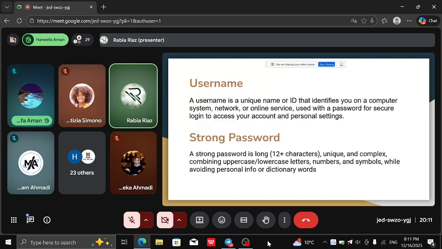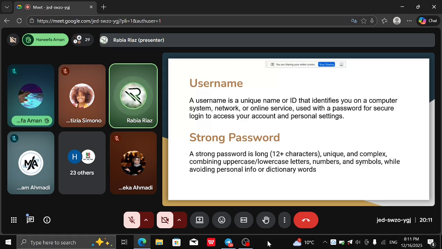Okay, so first of all, what is a username? Just like your name, for example, if you have the name Maria, there can be multiple girls with the same name, Maria. So your name is not unique, but your username has to be unique. On any website, if you select a username, you can see if that username is already taken or not.